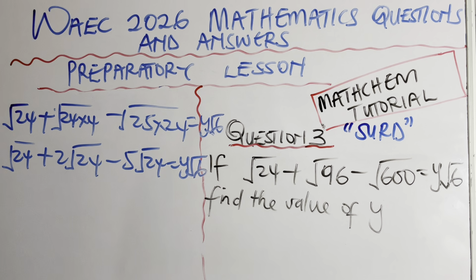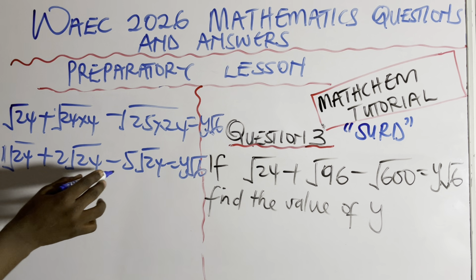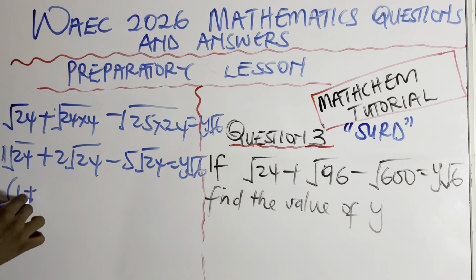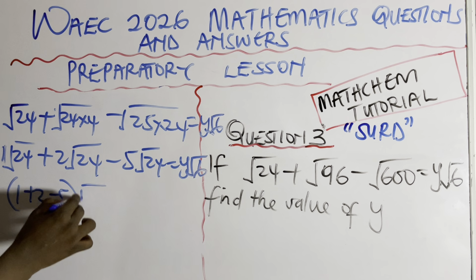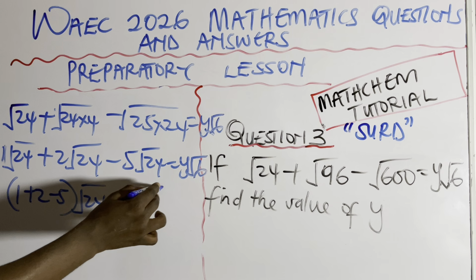What am I looking for? I'm looking for the y. So now we can add these. I think there is a 1 here, right? So add all these numbers here: 1, 2, and minus 5. That's going to be 1 plus 2 minus 5. All of them will have root 6, equals y root 6.